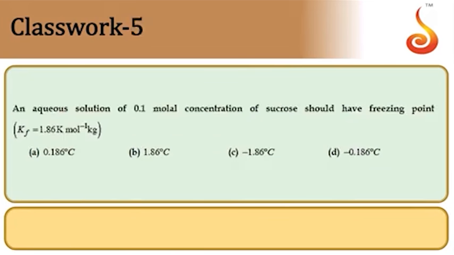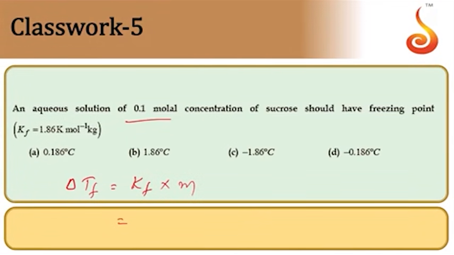Next, fifth one. Aqueous solution of 0.1 mole concentration of sucrose should have a freezing point of. They're asking us the freezing point of 0.1 molal solution. Now here the formula is direct. Delta Tf is equal to Kf into molality.